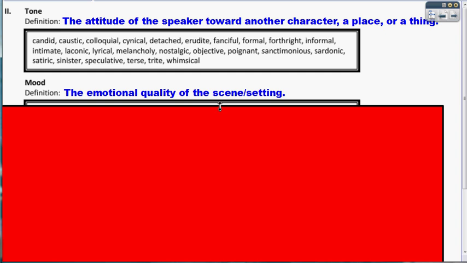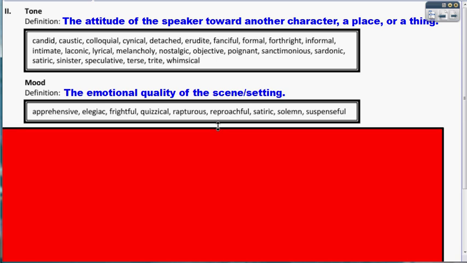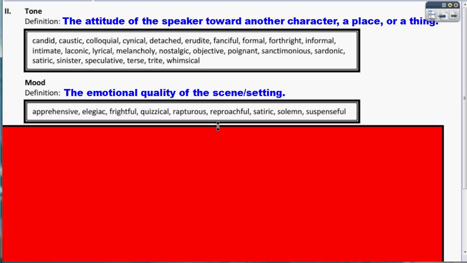And so that's not the speaker's attitude toward the place, but the emotional quality or the atmosphere of a scene or setting. So words that we'd hear from that one would be things like apprehensive or reproachful or suspenseful. Those kinds of words describe mood. So you definitely need to know the difference between mood and tone. But answering those two, what is the tone of this piece, what is the mood of this piece, go to answering question number 2 on our 3 questions.